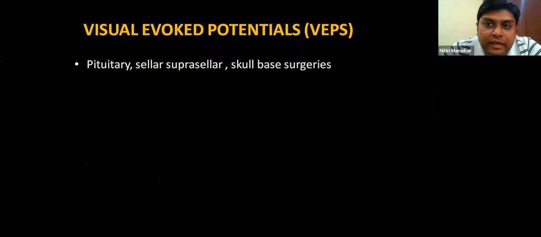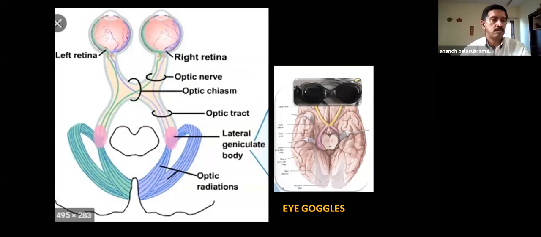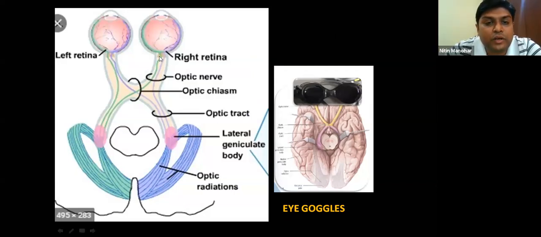Next is for the second cranial nerve. For the optic nerve, we do visual evoked potentials. Generally, we use it for the sellar lesions, the suprasellar lesions, and the skull-based lesions. So the pathway is: the retina is stimulated, the impulse goes to the optic nerve, and then you have the chiasm. At the chiasm level, the medial fibers crisscross, and then go into the optic tract, then into the lateral geniculate body, and finally into the optic radiation and the occipital cortex.